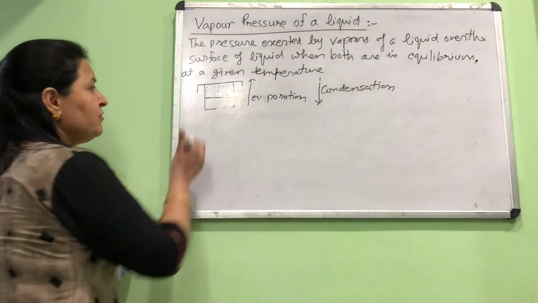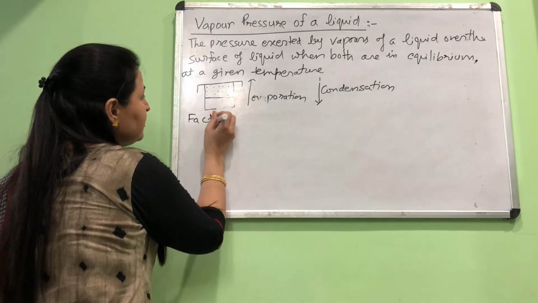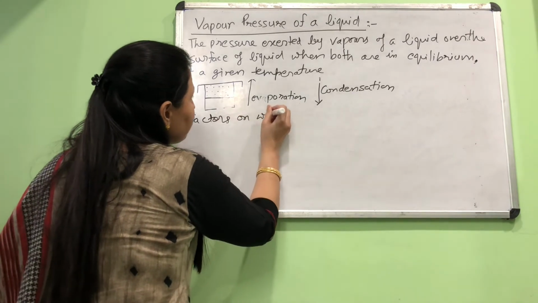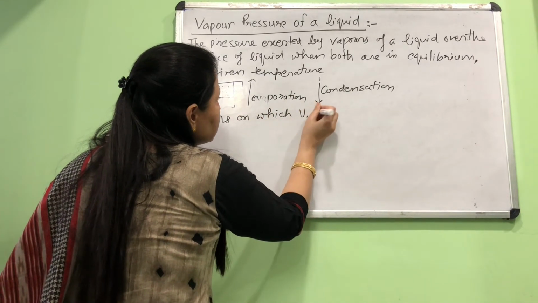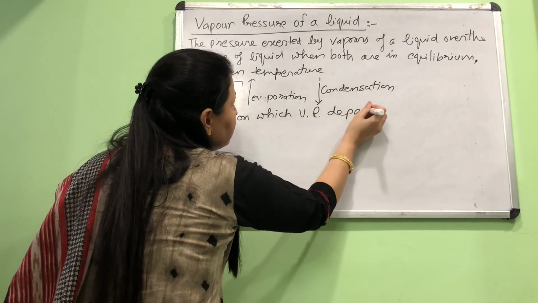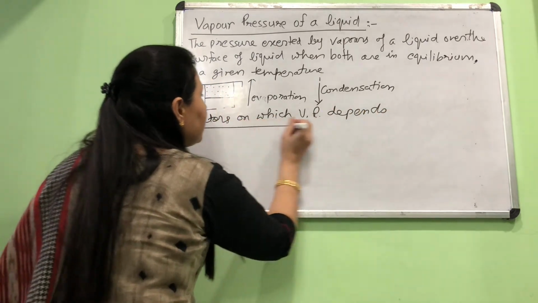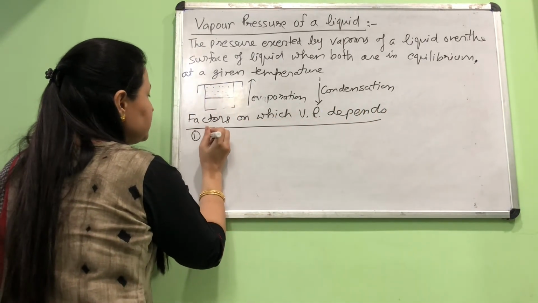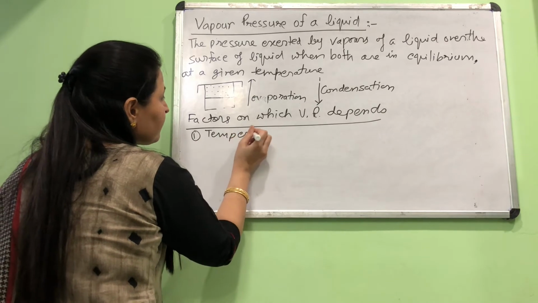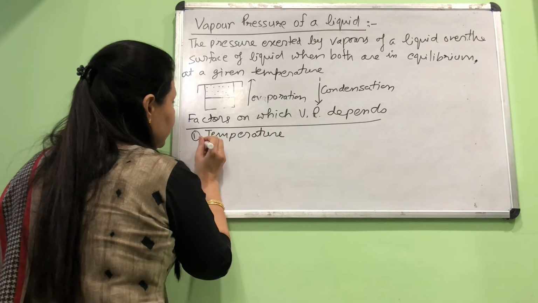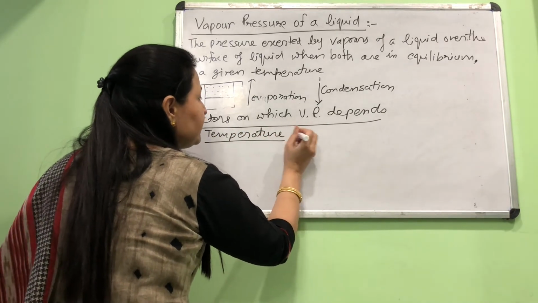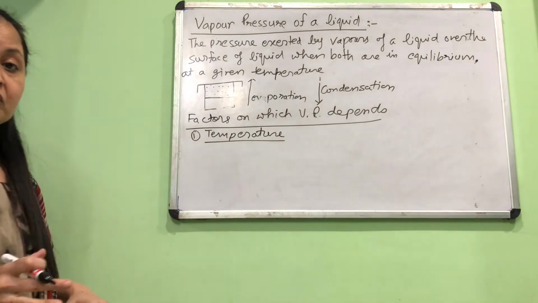The factors on which vapor pressure depends. There are basically only two factors. One is temperature. For temperature, it is a direct relation, directly proportional.